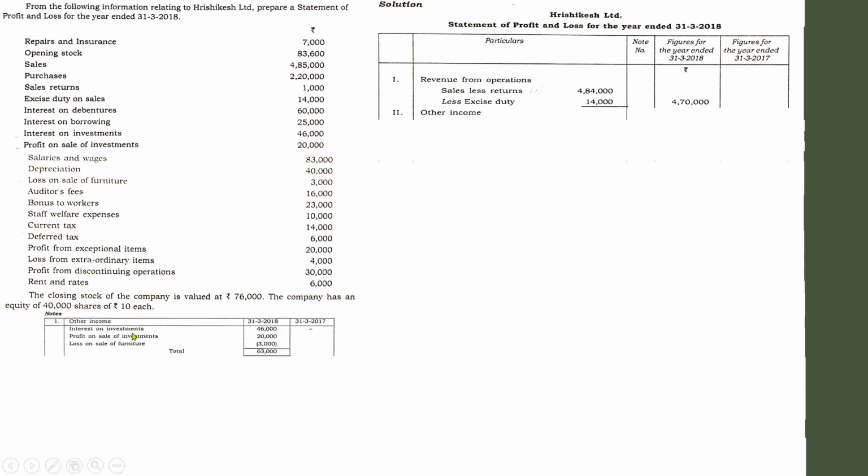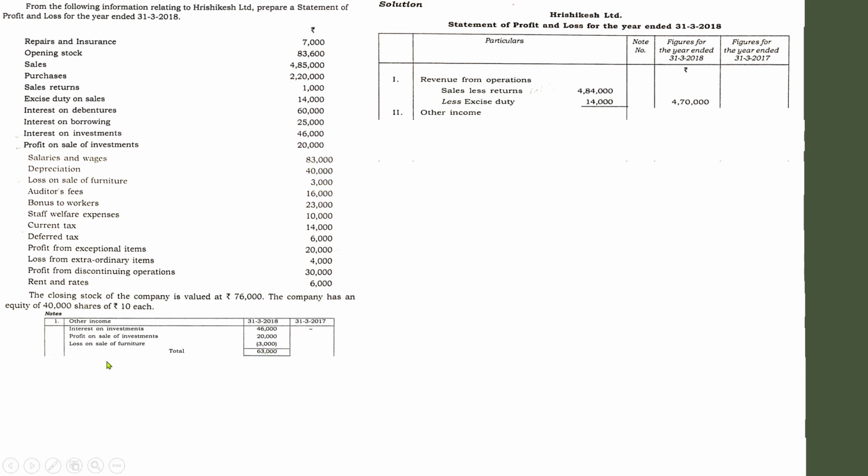Other incomes include interest on investment 46,000, profit on sale of investment 20,000, and loss on sale of furniture, which you have to deduct. That's it. That is how you have to adjust the loss on the income side. At first you might get confused about how the loss on sale of furniture is included on the income side. The concept is that you have to deduct the loss value from the income, because that loss is related to a sale activity, and so the loss has to be adjusted along with the sales. That is why we have taken the loss on sale of furniture 3,000 here.